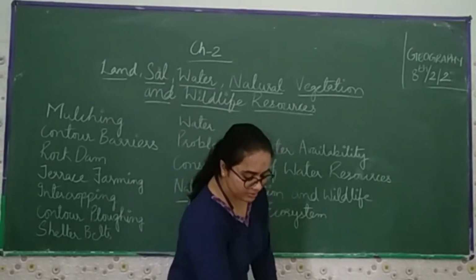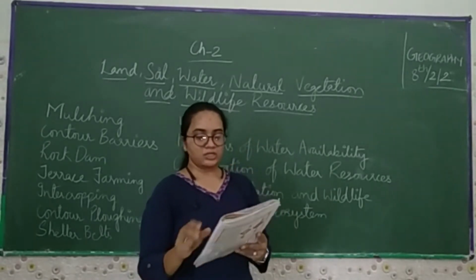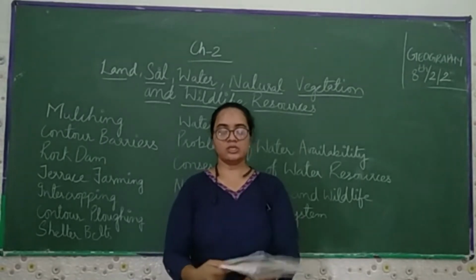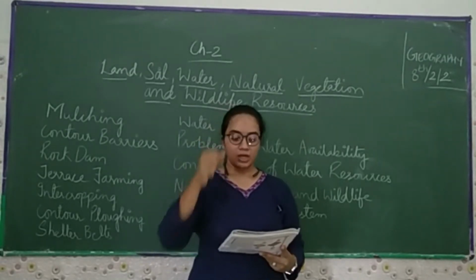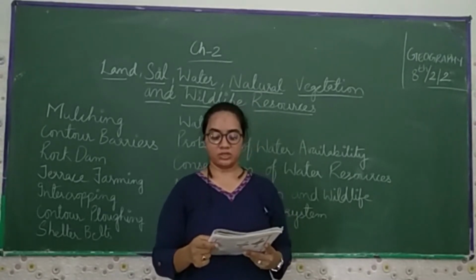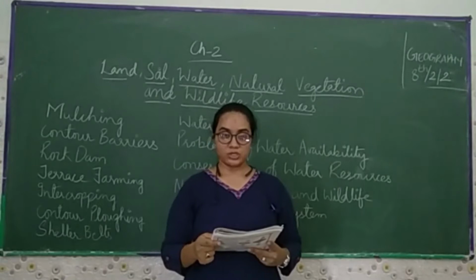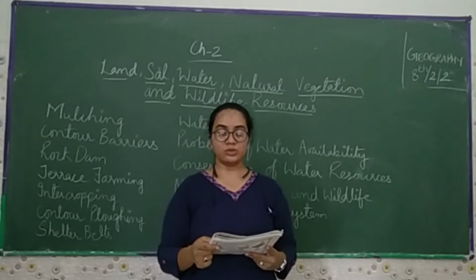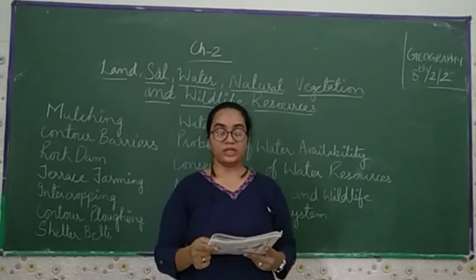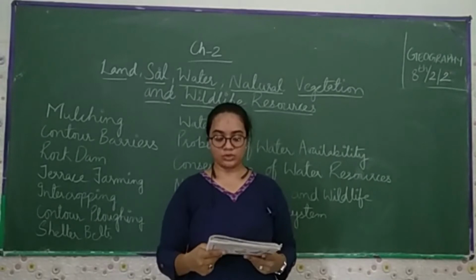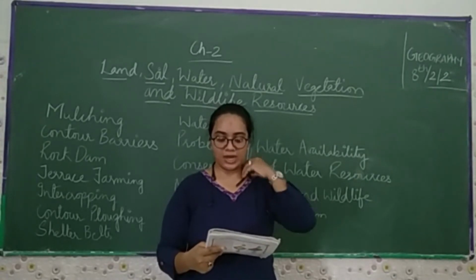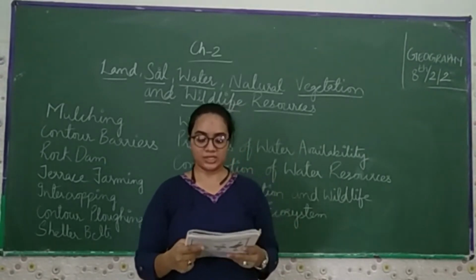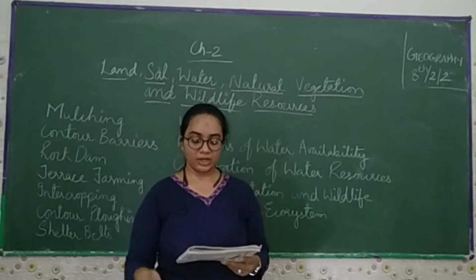You can see on page number 14, it starts with the degradation of soil and the conservation measures. Soil erosion and depletion are the major threats to soil as a resource. Both humans and natural factors lead to the degradation of soil. Factors which lead to soil degradation are deforestation, overgrazing, overuse of chemical fertilizers and pesticides, rainwater, landslides and floods. These are the factors that lead to degradation, first of all deforestation.